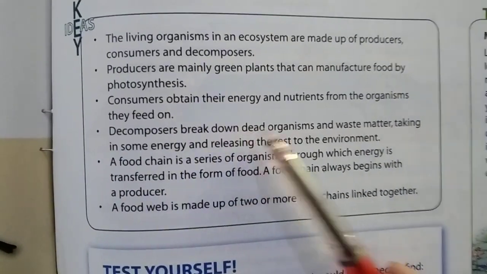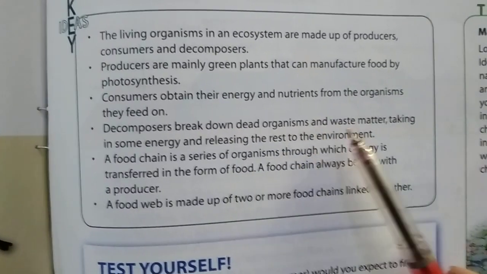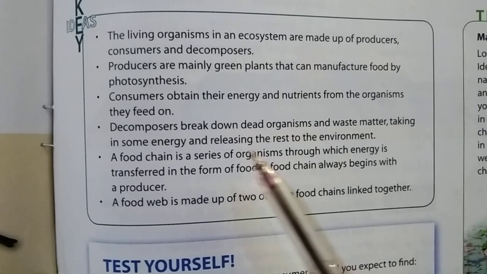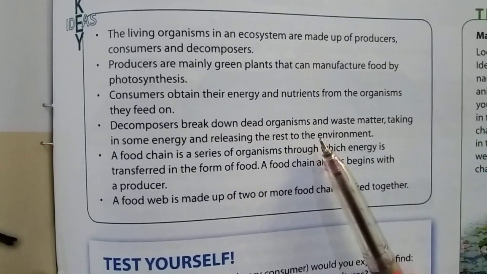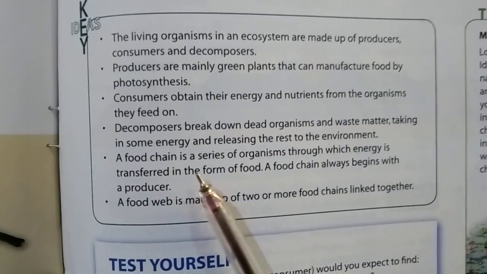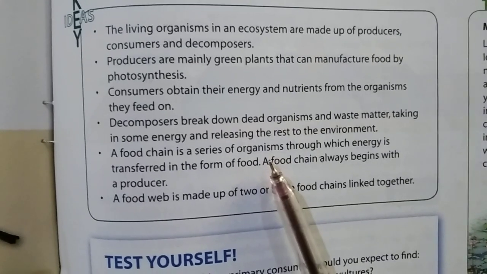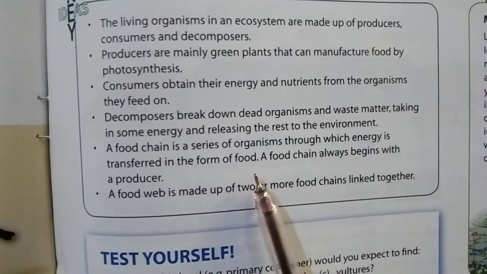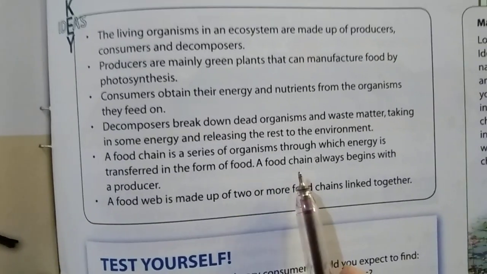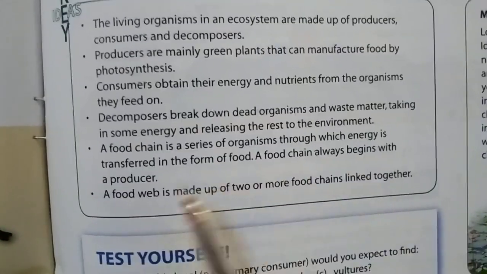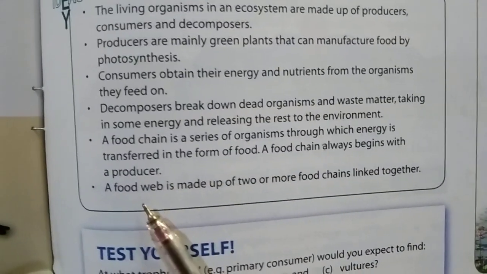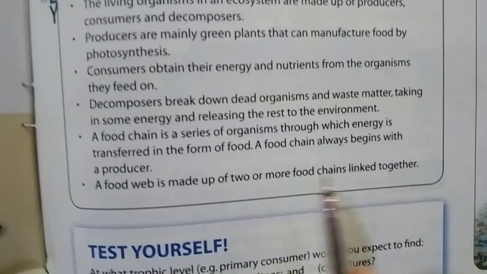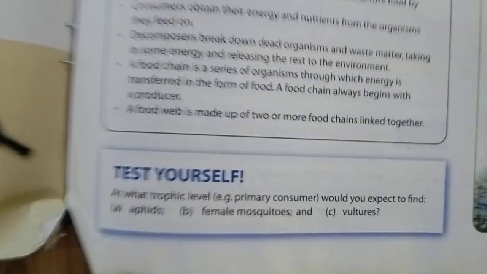Decomposers break down dead organisms and waste matter, taking in some energy and releasing the rest to the environment. A food chain is a series of organisms through which energy is transferred in the form of food. A food chain always begins with a producer. A food web is made up of two or more food chains linked together.